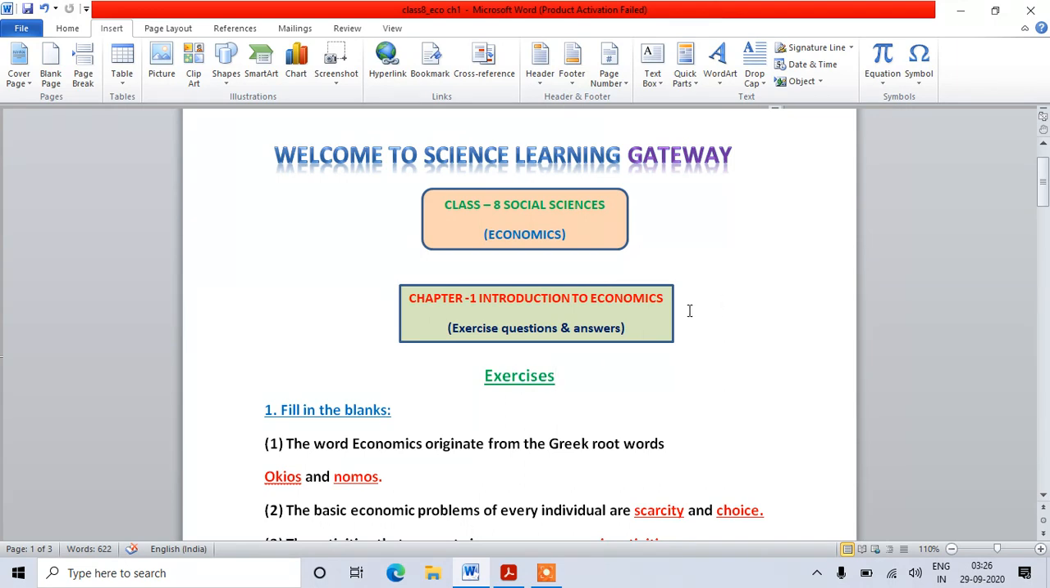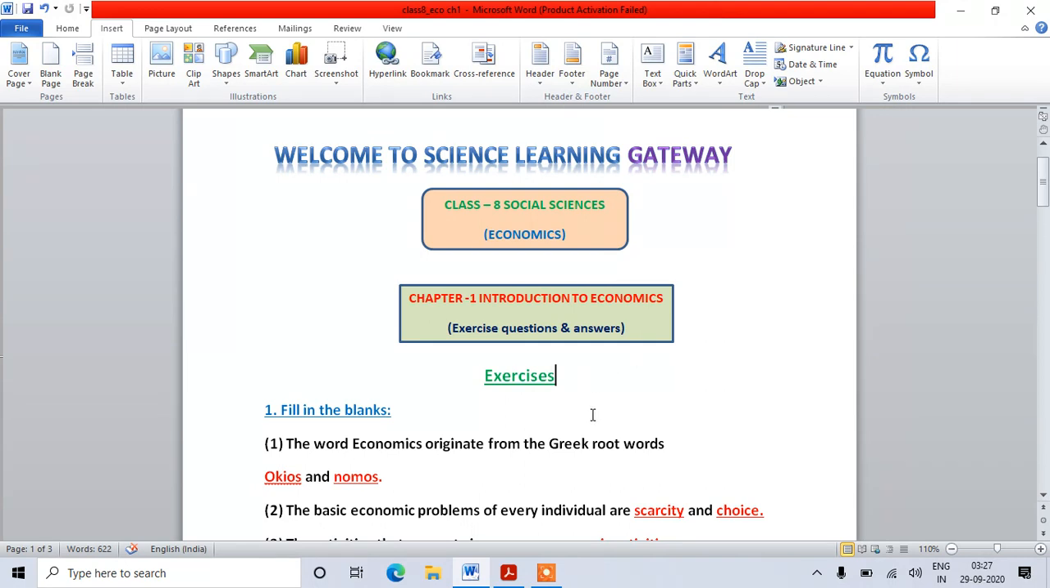So the subject economics has been divided into two branches. One is called microeconomics and the second one is called macroeconomics. What is the meaning of the word micro? Micro means very small. So microeconomics is the study of economics at a very small level. In this, human activities are studied at a very small level.